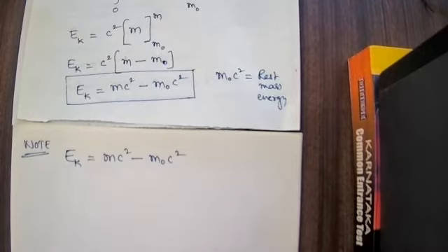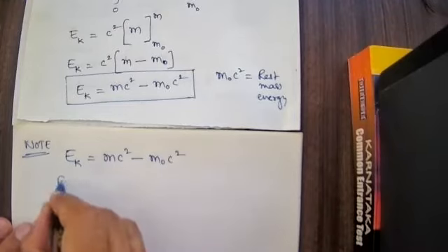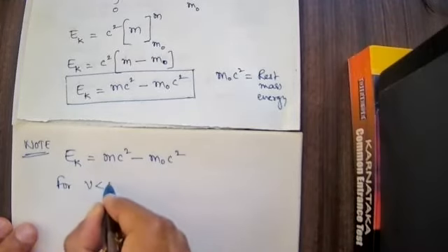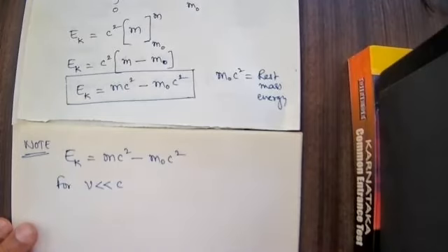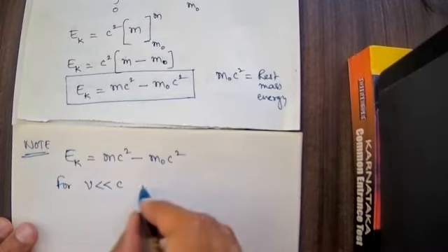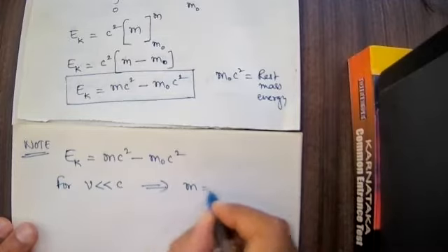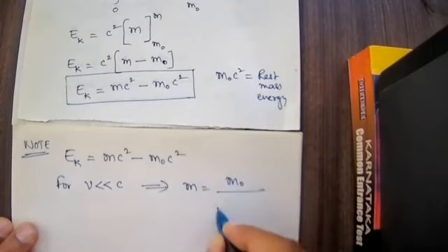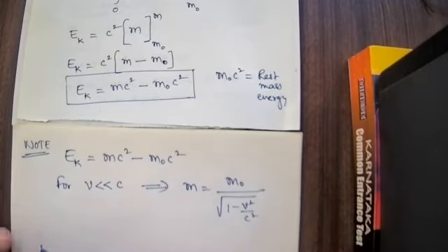Let us see that. For v very much less than c, m is equal to m naught divided by square root of 1 minus v square divided by c square.